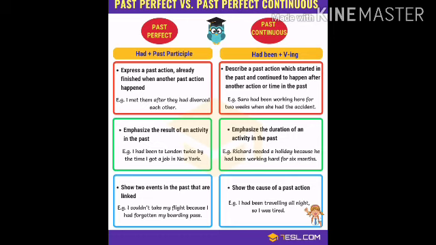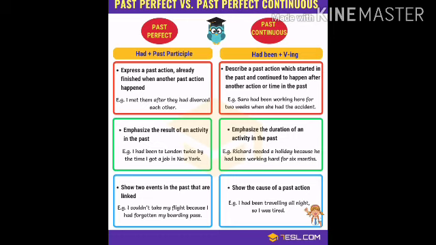And here, students, we can also have a comparative study of past perfect and past perfect continuous. Past perfect is used to talk about a completed, finished action, whereas past perfect continuous talks about an ongoing action. Secondly, past perfect emphasizes the result of an activity, whereas past perfect continuous looks for the duration.